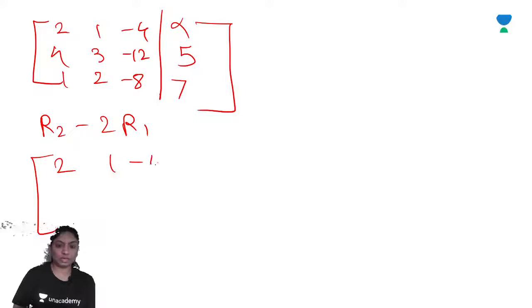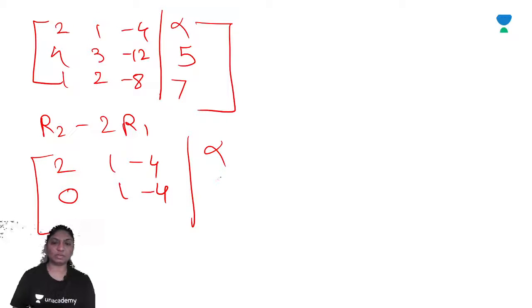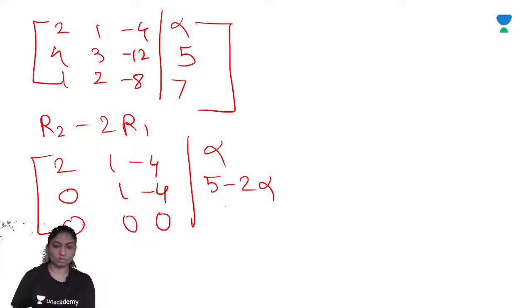Here 2 1 minus 4 alpha, R2 minus 2 R1 gives 0 1 minus 4, 5 minus 2 alpha. So here is 0, 0, 0, 5 alpha minus 1 by 2.